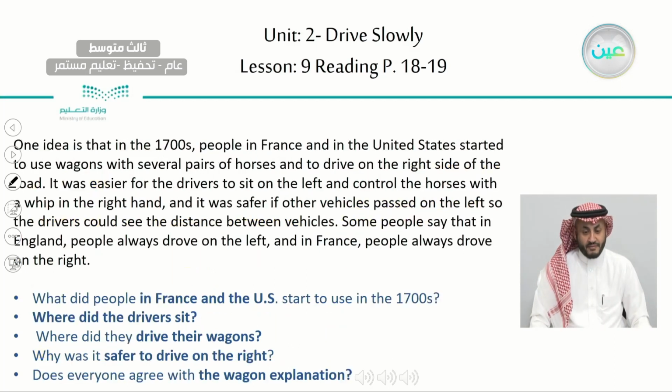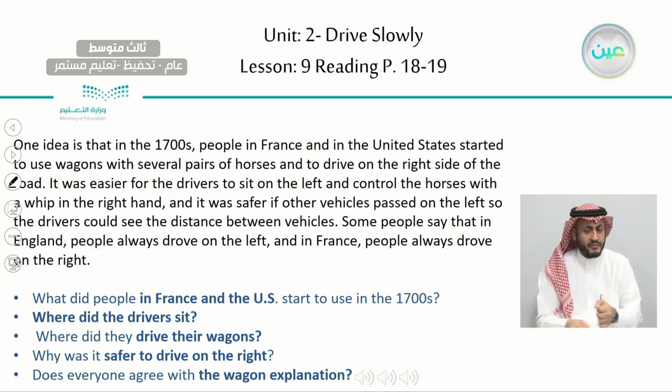Okay, let's move on to the next paragraph. We have 5 questions for this paragraph. What did people in France and the US start to use in the 1700s? Where did the drivers sit?